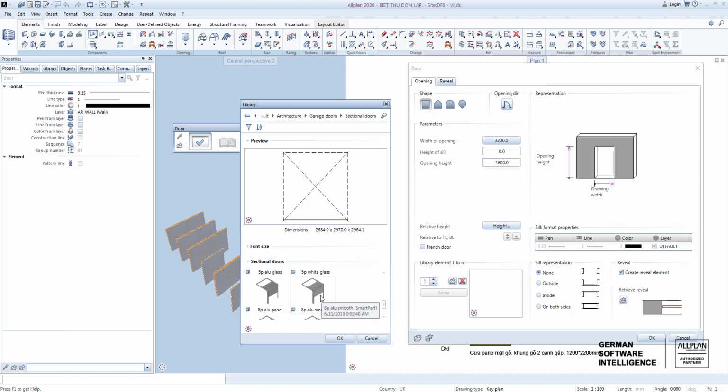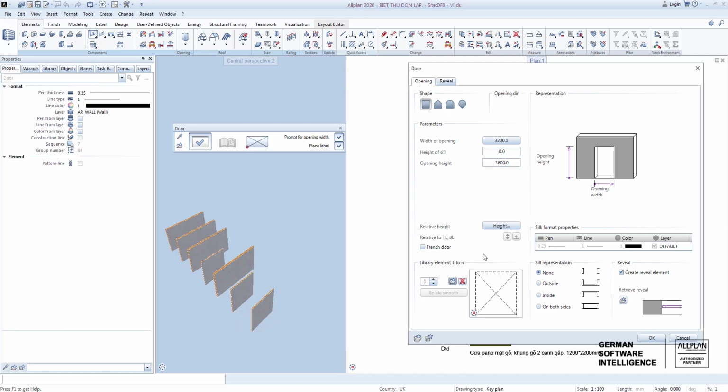I choose this door sample. I will talk more clearly in the following article about the types of doors displayed in 3D. On the right is showing a preview of the door opening.